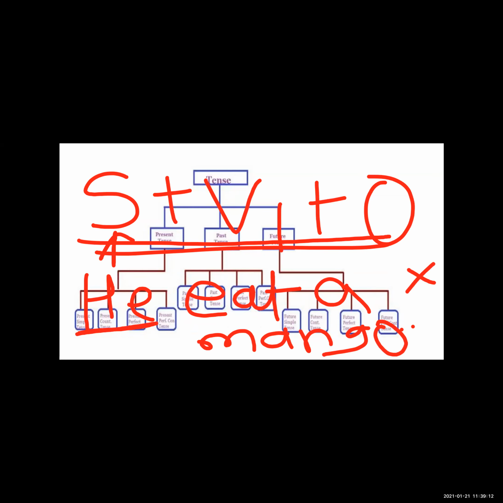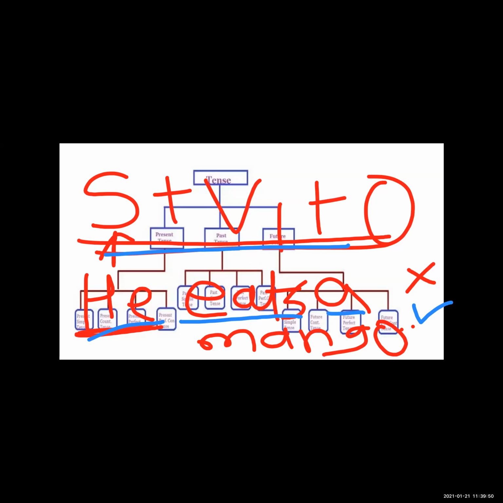Here there is a third person singular pronoun, so that's why we need to add s to the verb. Now the sentence is correct. He eats a mango, she eats a mango. When we are using a third person singular pronoun or singular noun in the sentence, at that time we will add s, es or ies to the main verb, in only simple present tense. So this is all about the simple present tense.